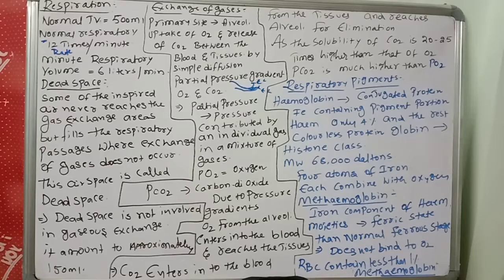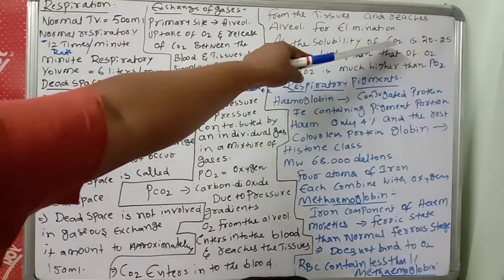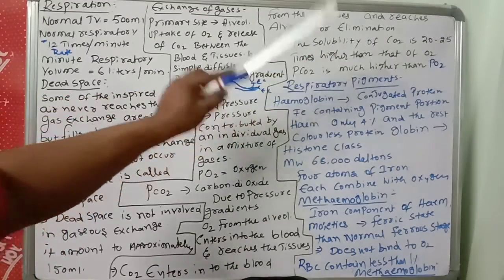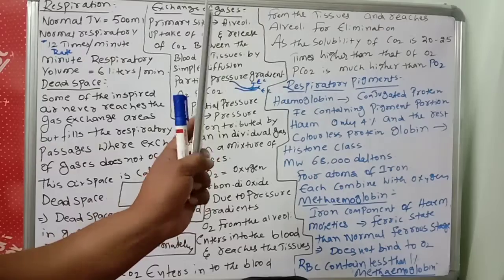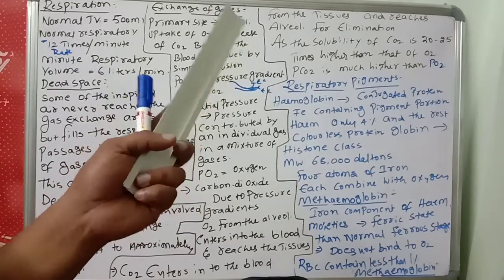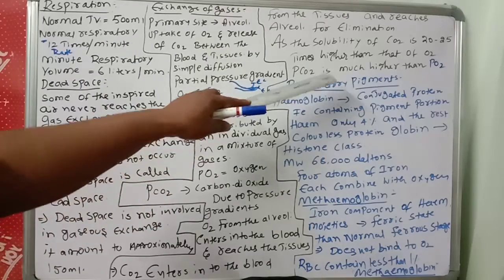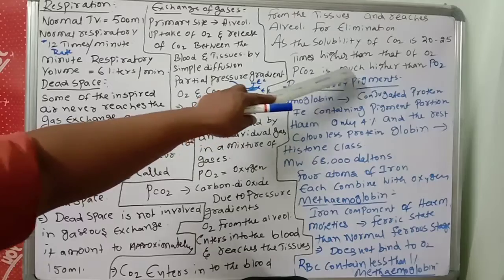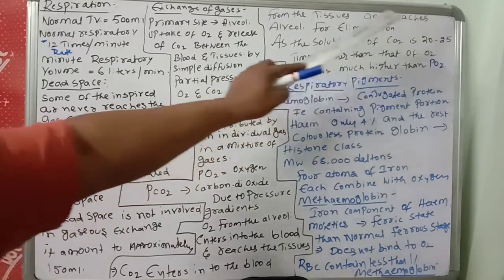The solubility of carbon dioxide is 20 to 25 times higher than that of O2. So that's why carbon dioxide is transferred to the outside mostly in bicarbonate form. Next, the partial pressure of carbon dioxide is much higher than that of O2.